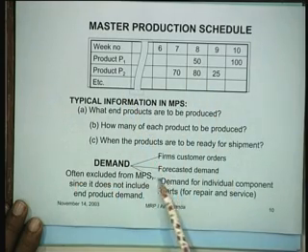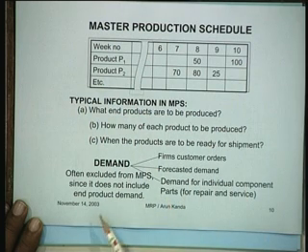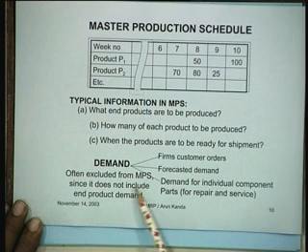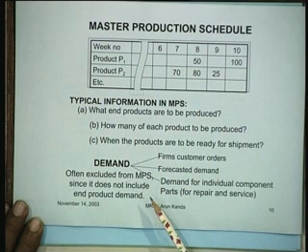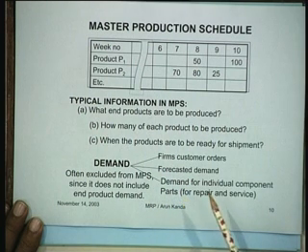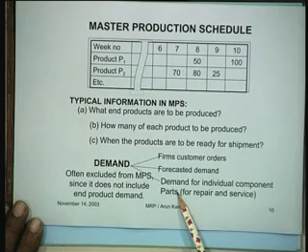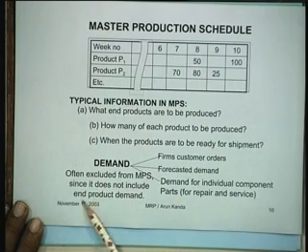So this particular thing, demand for individual components and parts, is often excluded from the master production schedule since it does not include end product demand. That's the reason, right? Because this is like a demand for only wipers or demand for only additional silencers or demand for only broken windscreens which you are replacing. Now this is generally excluded because it does not emanate from the end product, it is an additional thing.